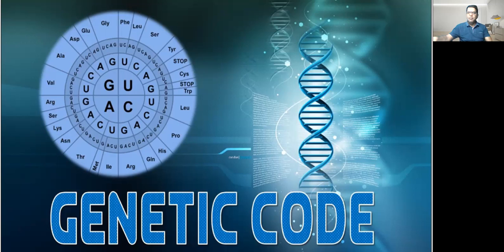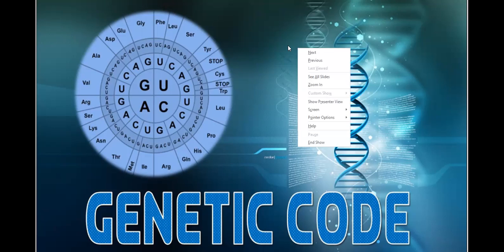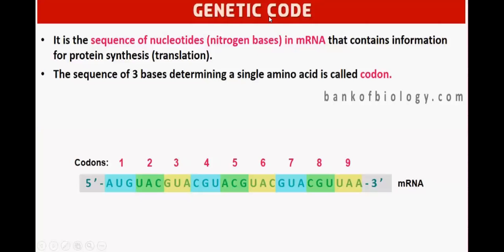So let us learn what is genetic code. It is the sequence of nucleotides.